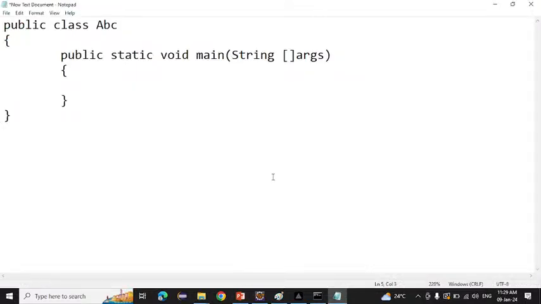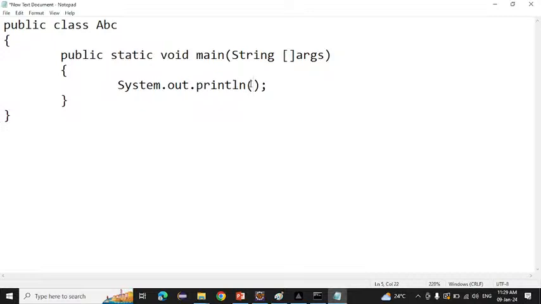Okay, so I am writing the same thing. First we need to write System. So S is a capital. Okay, after that we have to give dot out, o is a small. After that method we have to write println. We'll see what is meant by print and what is meant by println also. Okay, so println I wrote here. I told you just now, wherever you are seeing parenthesis open and close, that is called a function. So which is the function here? That is println, the function which is used to print anything on the console. Okay, and inside this one, whatever you want to write, you have to write.